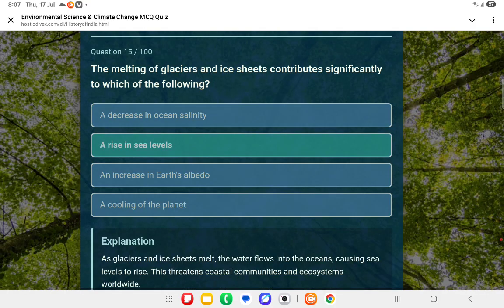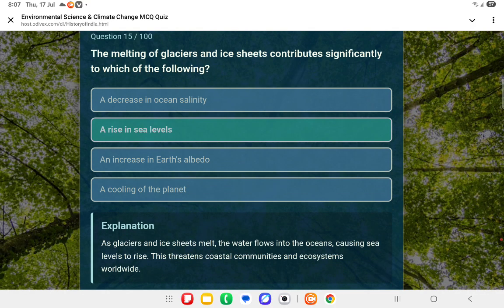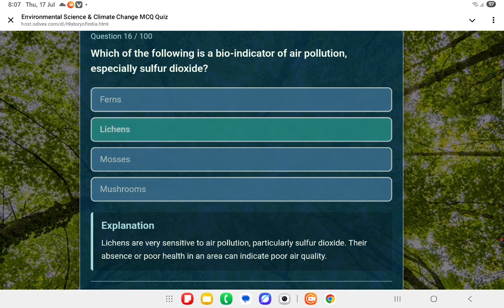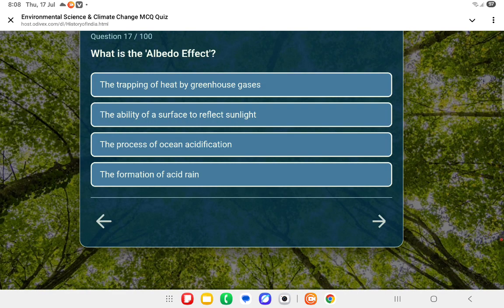That's rise in sea levels. Next question: which of the following is a bioindicator of air pollution, especially sulfur dioxide? Lichens are very sensitive to air pollution.